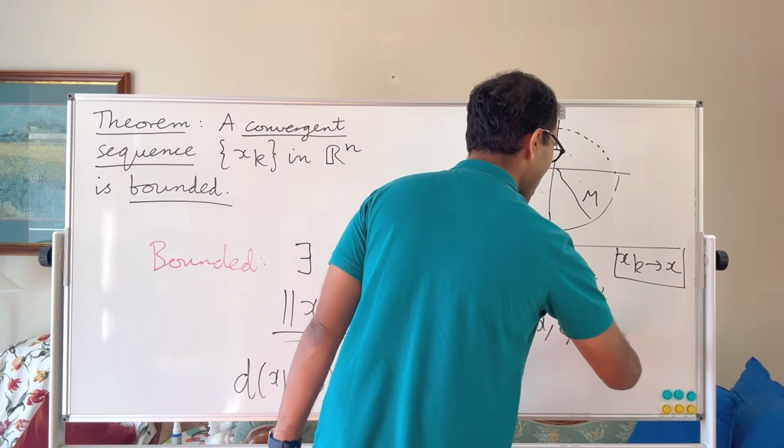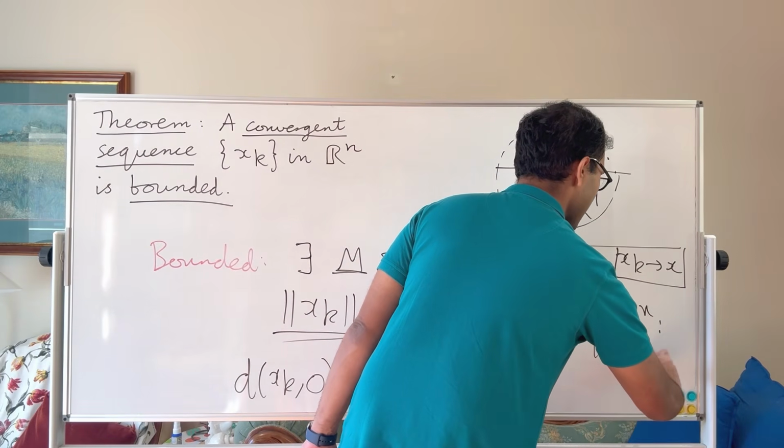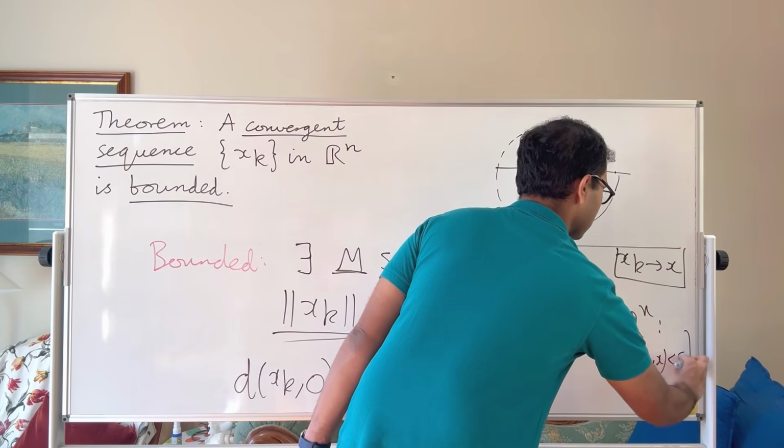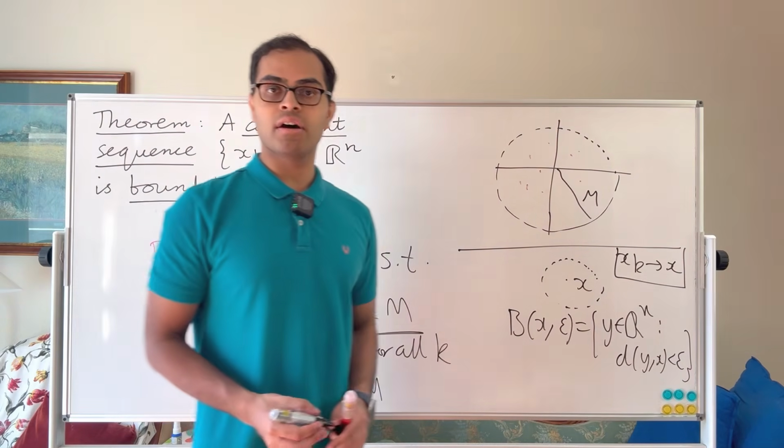It's all y inside R^n such that the distance from y to x is less than epsilon. That's your epsilon ball, centered at x with radius epsilon.